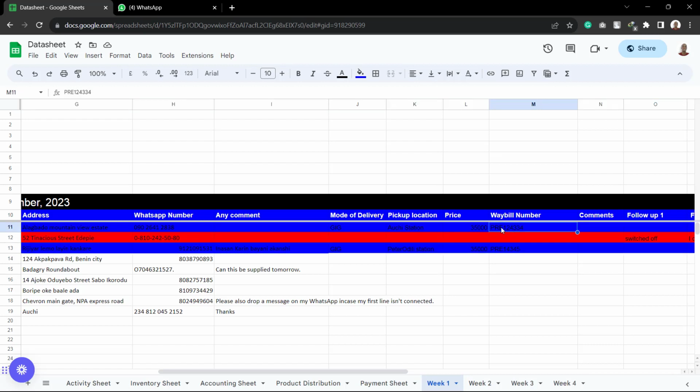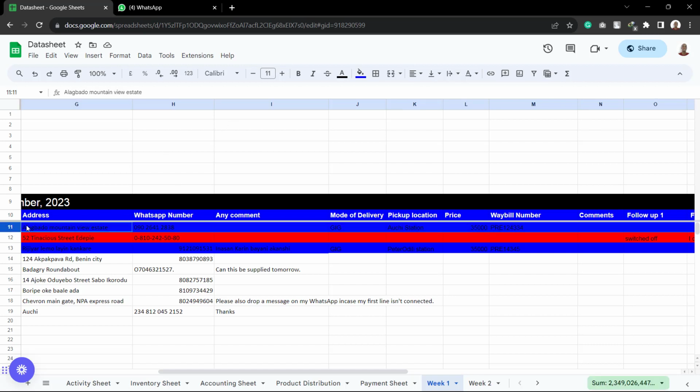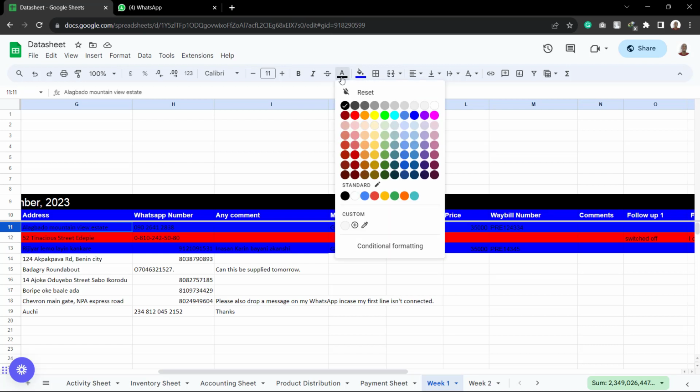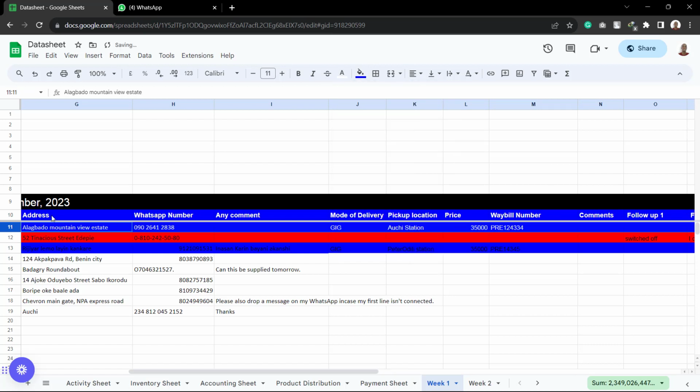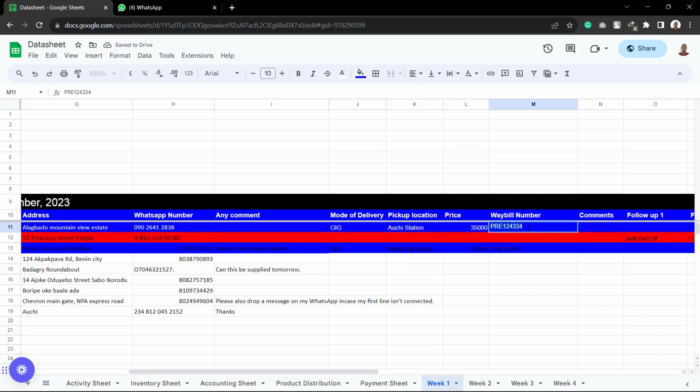And it changes to something else. You can see that it's not easy for us to see this PRE, so we'll change it to white. You just select everything. Is this the first one that has text color? You can see it. We are going to change it to white, so it's a lot easier to read now. Now this PRE, we are not going to change. We are just going to put a slash, and we're going to write the new one. Let's say 135 something something something. That will be the actual order number, so we know the one before and after.